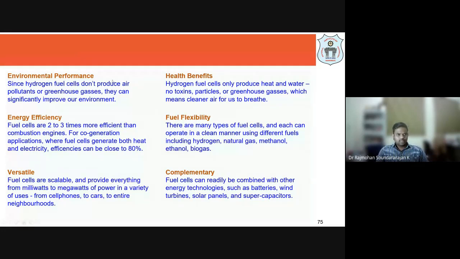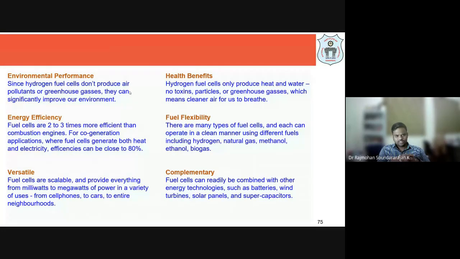If you consider the environmental performance, we know that in the hydrogen fuel cell, H2 plus O2 will form only water, heat and electricity. These three are the products. That means it is not going to produce any air pollutants or greenhouse gases, so fuel cells can significantly improve our environment. In the previous lecture, we saw the impact of greenhouse gases on global warming and what the IPCC has recommended. All governments, whether developed, developing or poor countries, should reach the goal of net zero emission processes. Okay, that is important.